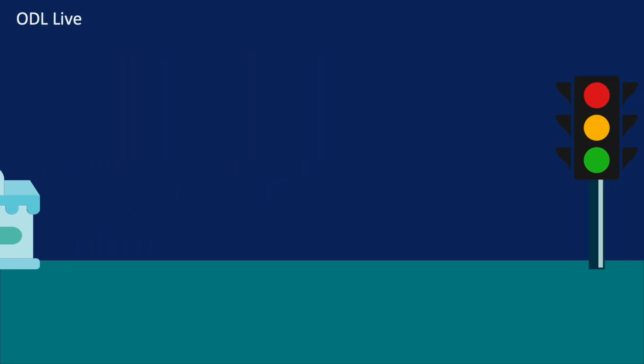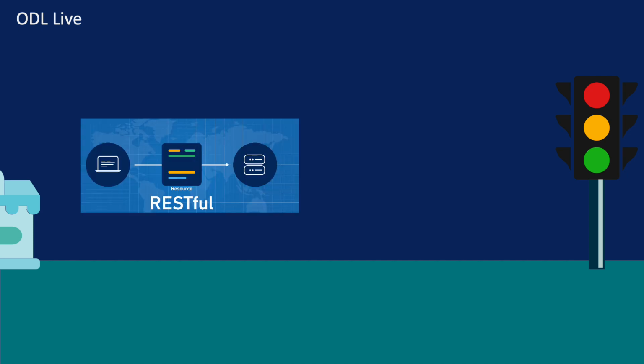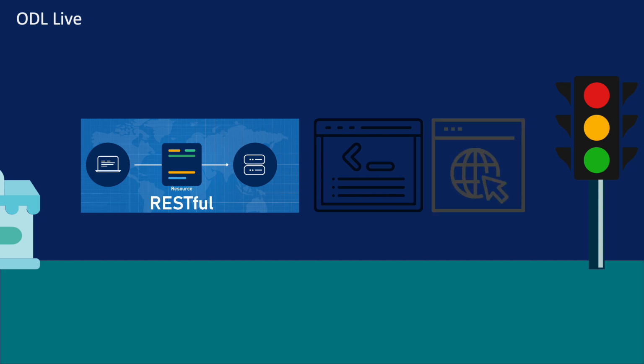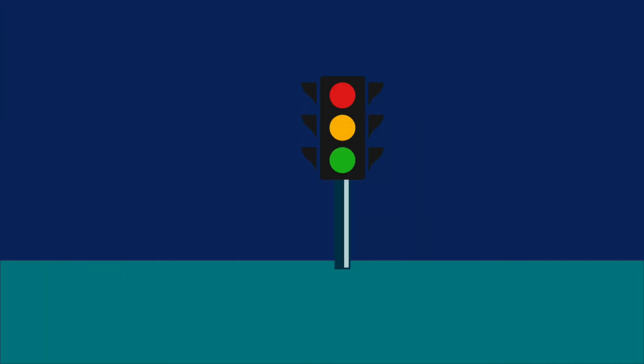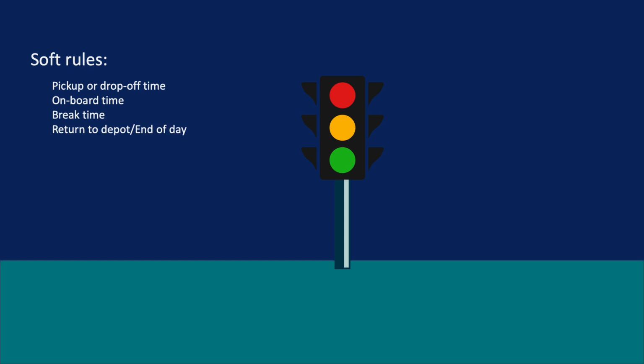ODL Live is a route optimization algorithm that can be used for generating routes for multiple logistics and transport scenarios. It can be run via a RESTful API web service, through a command line interface, or via a browser-based dashboard. The 4 rules ODL Live is permitted to relax are the time a pickup or drop-off takes place, the amount of time the passenger is on board, the time the driver takes their lunch break, the time the driver or vehicle returns to their base location.